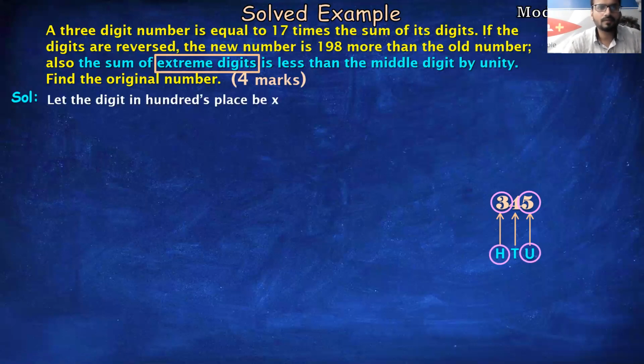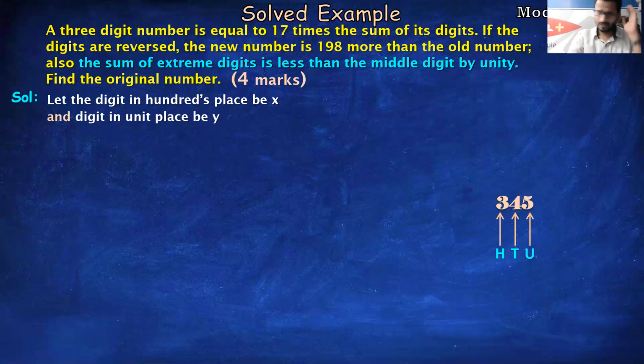So they have given us the sum of the extreme digits, so I will assume the extreme digits only. The middle digit we will get. Let us see how. So I will say, let the digit at the 100 place be x and the digit at the unit place be y.